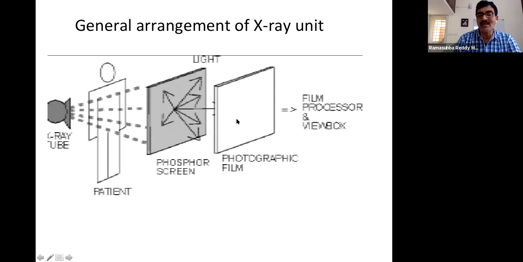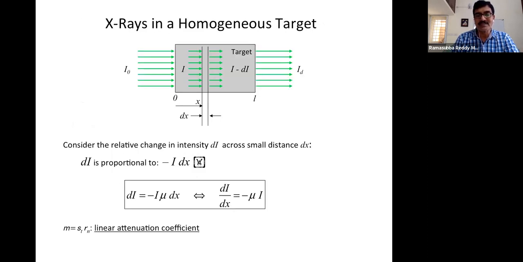So that low energy cannot expose the film, so that would be shown as different compared to tissue. So this is the way X-rays are done.